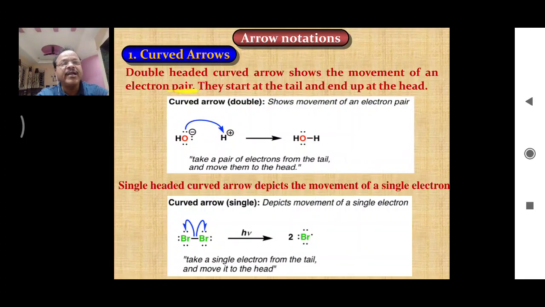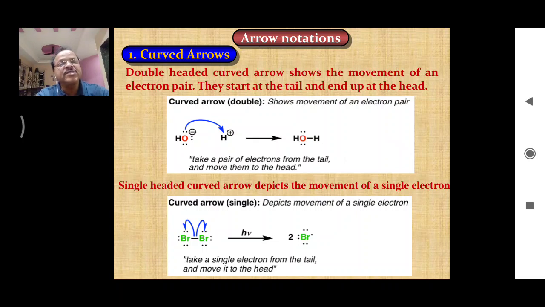So double-headed curved arrow, what is its significance? A double-headed curved arrow shows the movement of an electron pair. That is important. The electron pair is totally shifted from one atom to another atom. That double-headed curved arrow should start at the tail and end up at the head, at the atom towards which it is shifting.